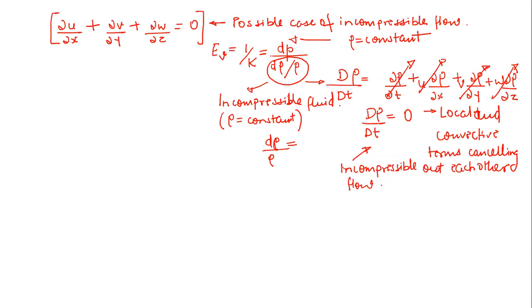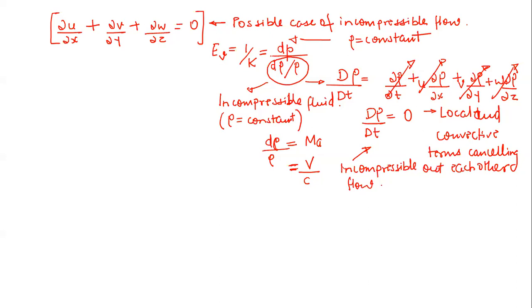Generally this density variation depends upon the Mach number, but right now I'm stopping here. I will not go very deep. So what is Mach number? It is the velocity of sound in a particular fluid divided by the velocity of sound in a standard fluid. I'm not going deep into Mach number, but my intention was just to clear out the difference between an incompressible flow and an incompressible fluid. Is it clear to all of you?